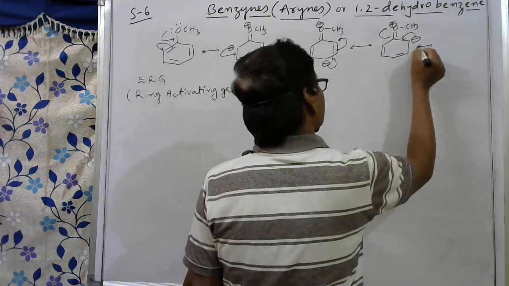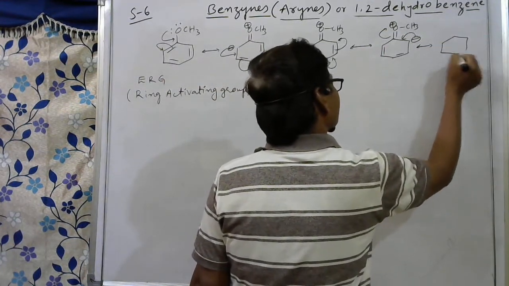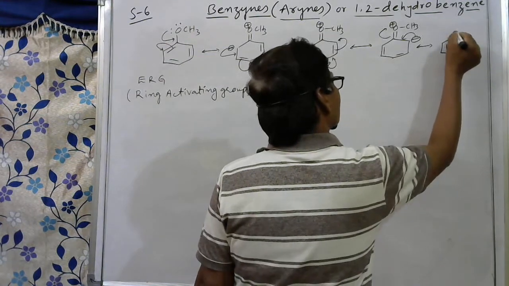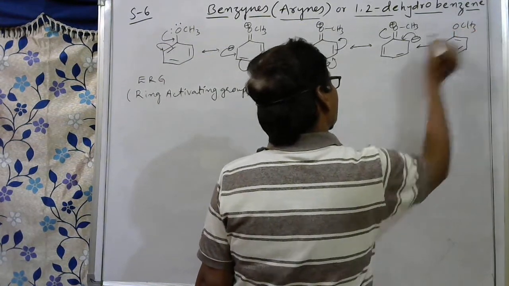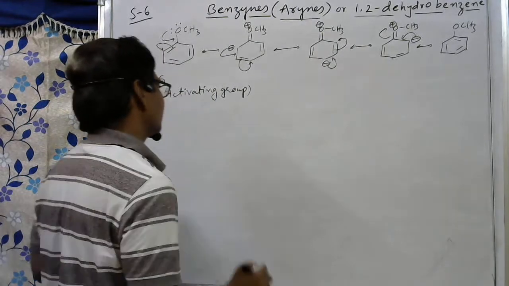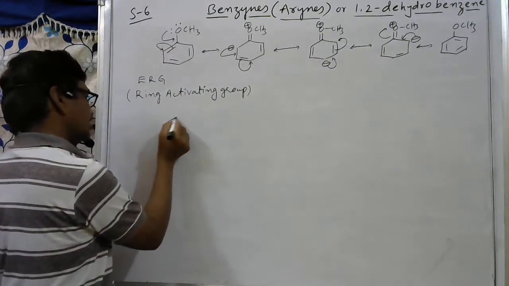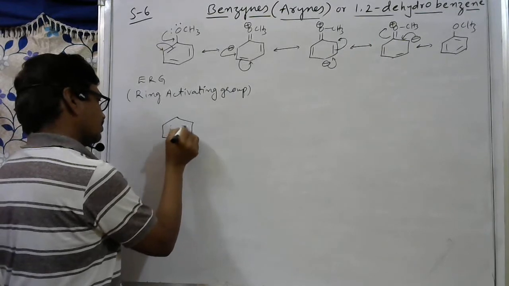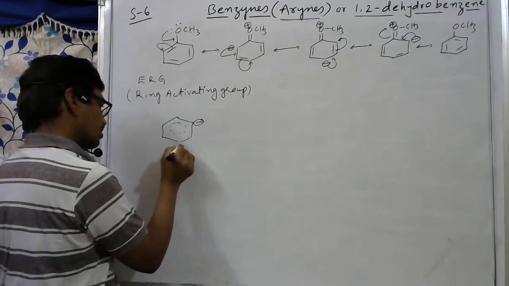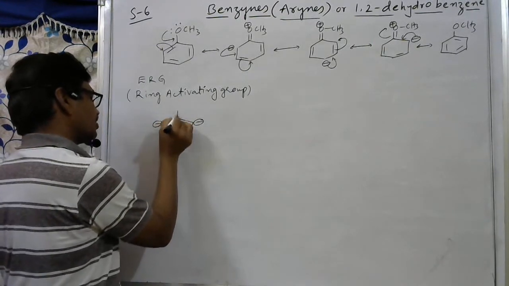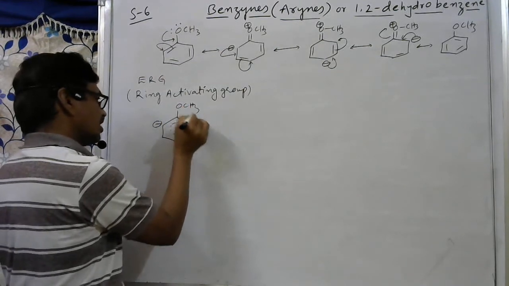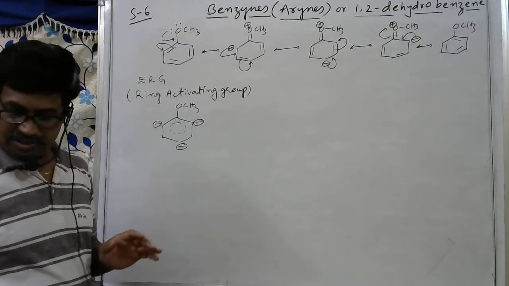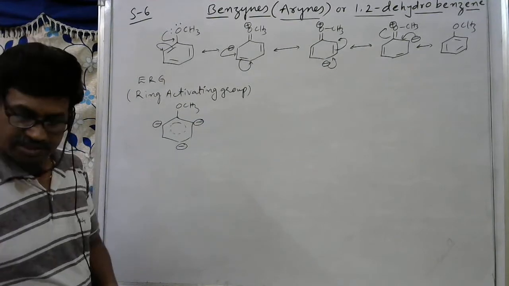So finally, again we can get this compound only. But from here to here, if you observe, here I am writing at this carbon atom, at this carbon atom, and at this carbon atom. In the presence of electron releasing groups, negative charge is present on these carbon atoms.